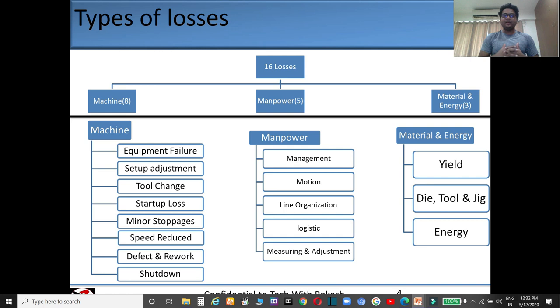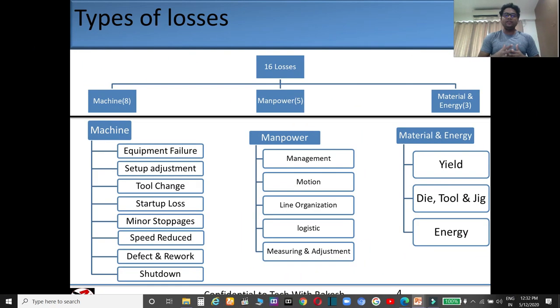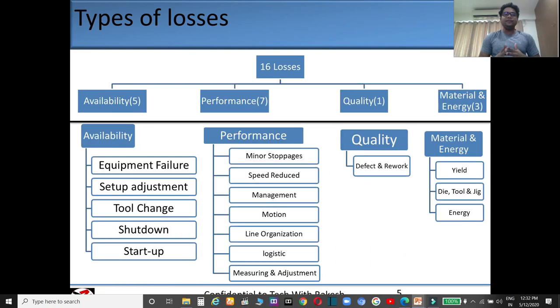In manpower, there are 5 losses: management, motion, line organization, logistic, and measuring and adjustment. In material and energy, there are 3 losses: yield, die tool and jig, and energy losses. So on the basis of availability, performance, quality, and material and energy, all these losses are categorized likewise.